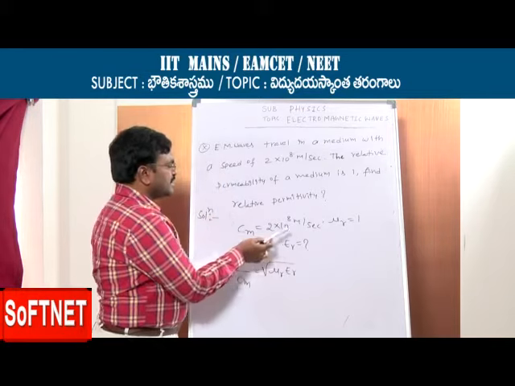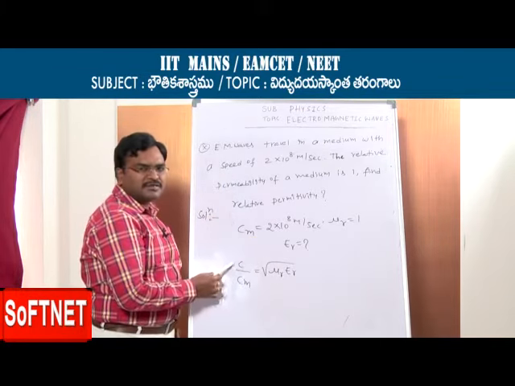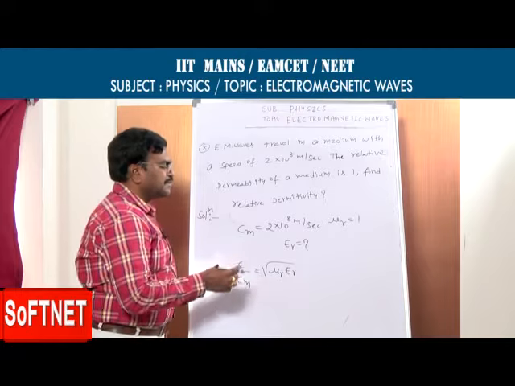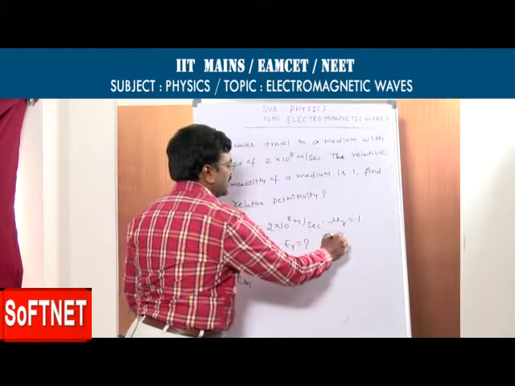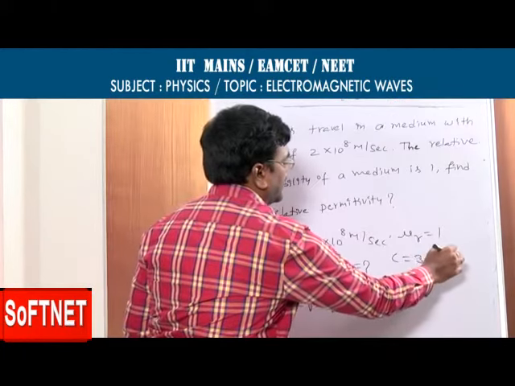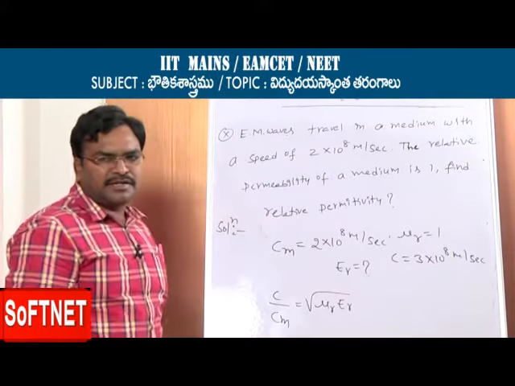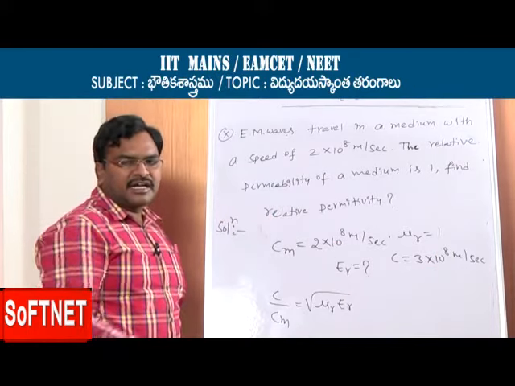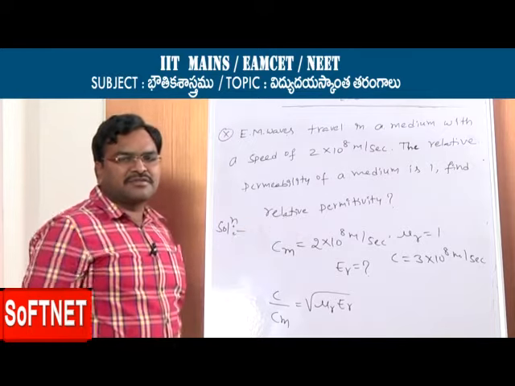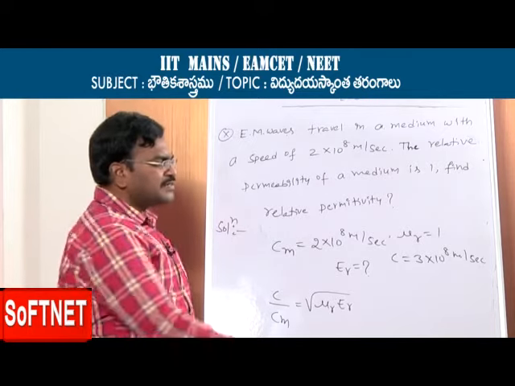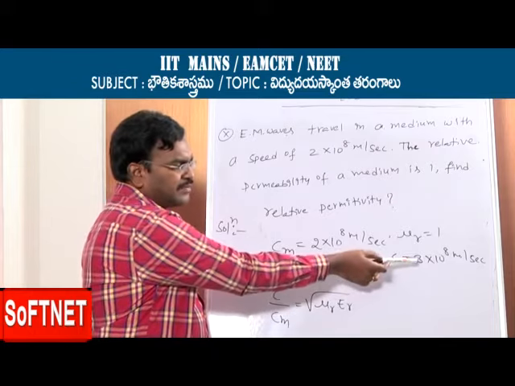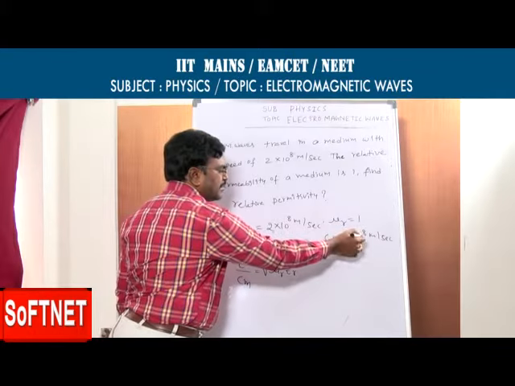We know C, speed of light, you remember. Speed of light in electromagnetic waves or light in air or vacuum, how much? 3 into 10 to the power of 8 meter per second. Already I told that electromagnetic waves travel with the speed of light, 3 into 10 to the power of 8 meter per second.